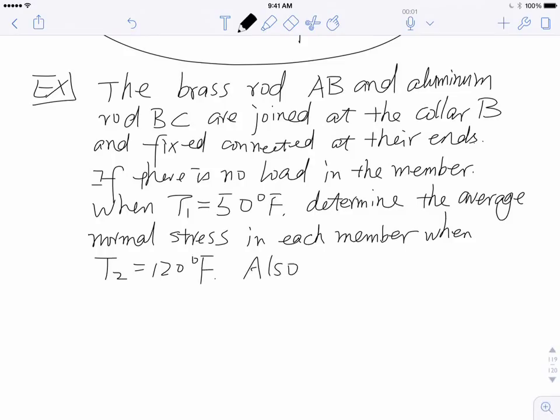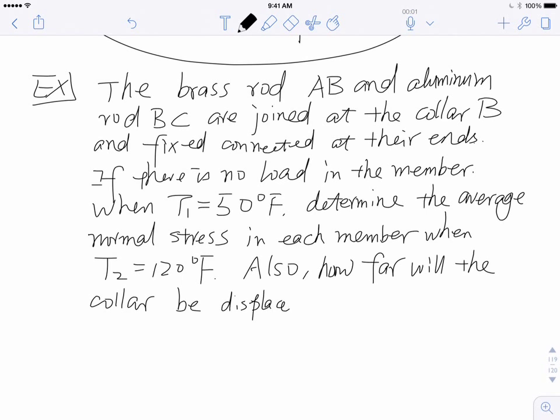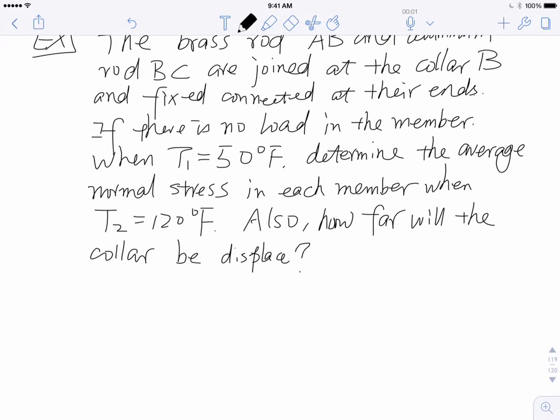Also, how far will the collar be displaced? So basically, how far the collar will be displaced.